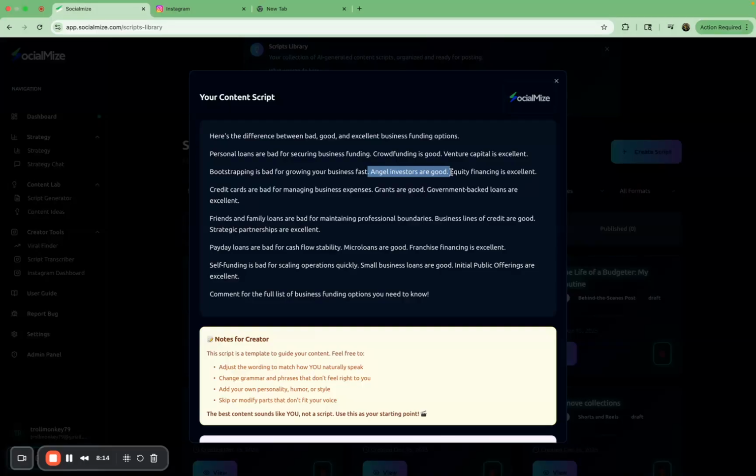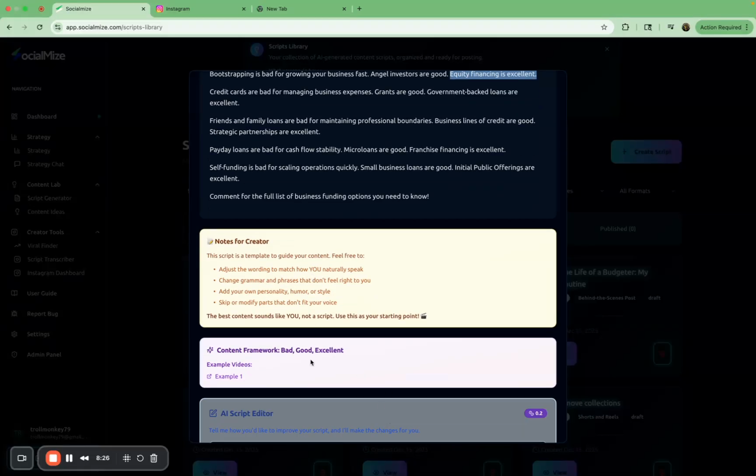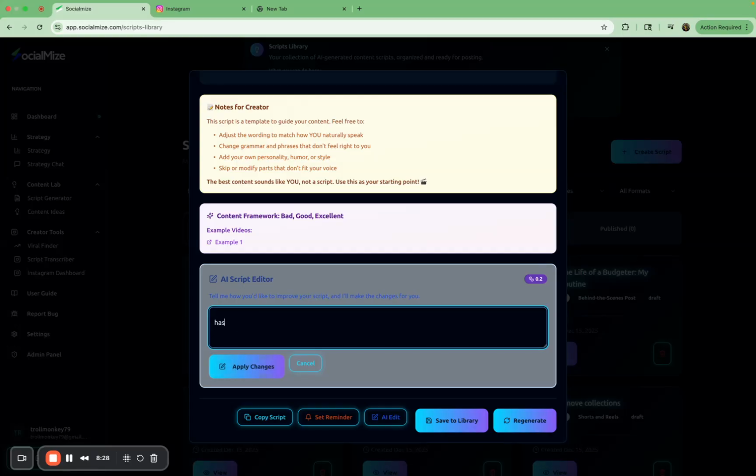You know what I'm saying? Angel investors are good. Equity financing is excellent, right? So I'll give you some examples, and if you don't like exactly where it's going, like maybe you want to talk about how to get business funding, you can kind of go in here and say, give us some examples, and it's going to go ahead and do that for you.